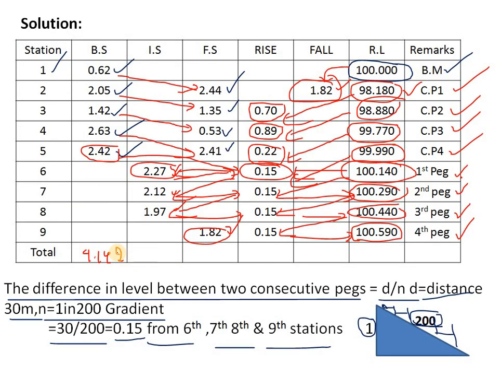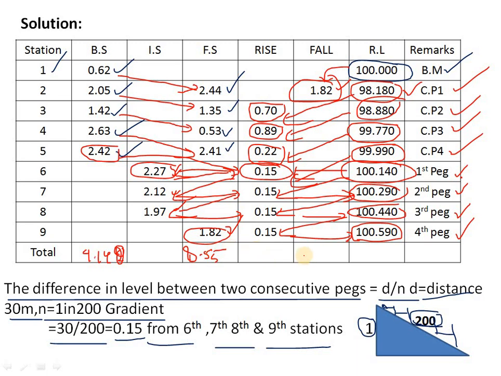And for FS, do the FS total also. Once again we can check here: 2.44 plus 1.35 plus 0.53 plus 2.41 plus 1.82, so we will get 8.55. This we have to write.